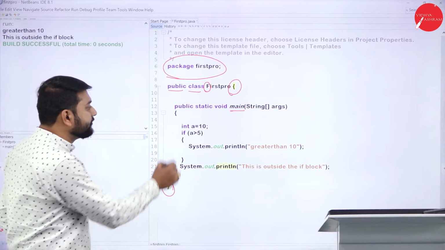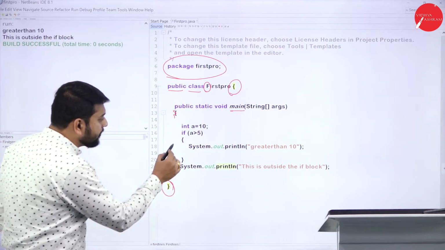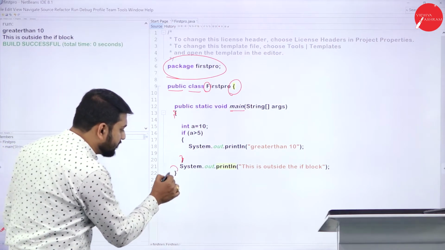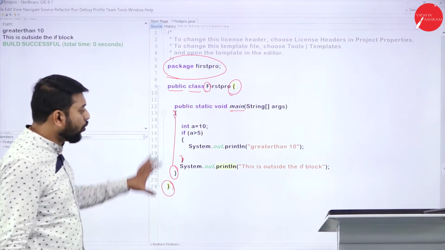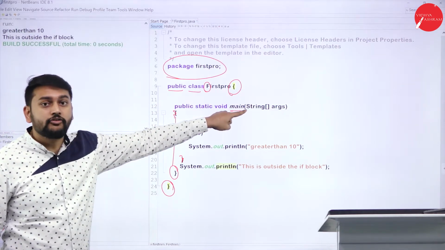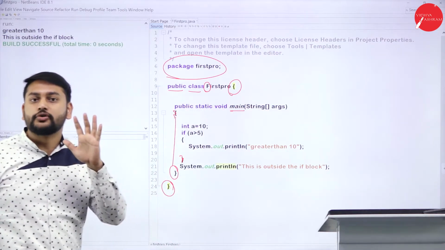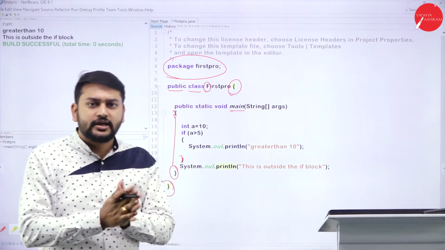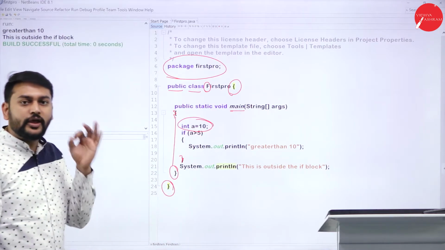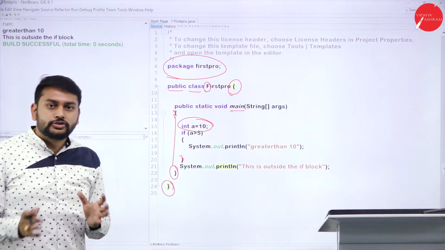Followed by that, I have the opening flower bracket here. What is this opening flower bracket? Here I have closed it. So this is the closing flower bracket for this. So I have an opening and closing flower bracket for which function? For this main function. Whatever I have within these brackets is inside the main function, and you need to remember that. Fine, I got the basic idea, so go ahead with the program now. What have I done here? I have created a variable of type int and I have stored the value 10 in the variable a.